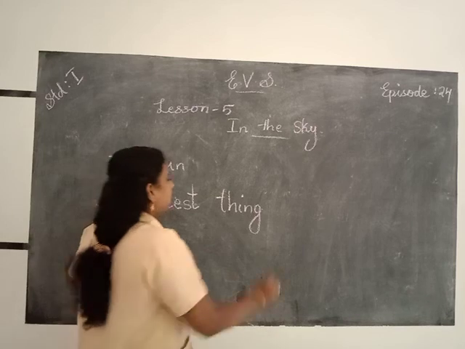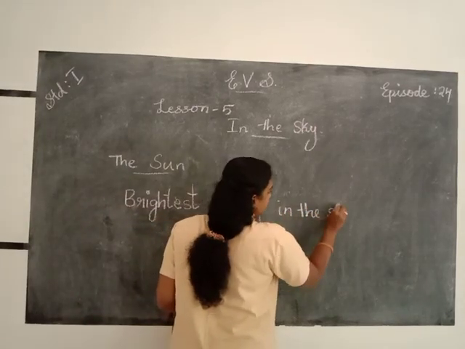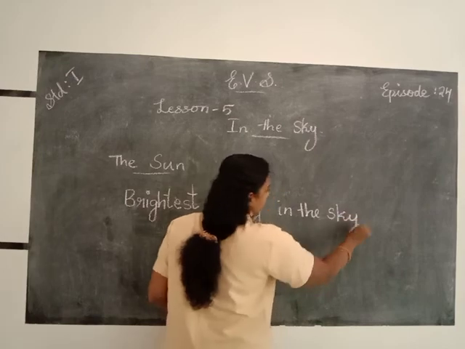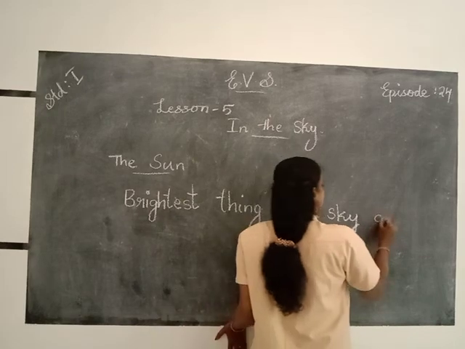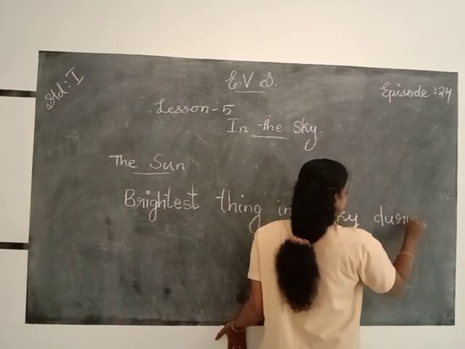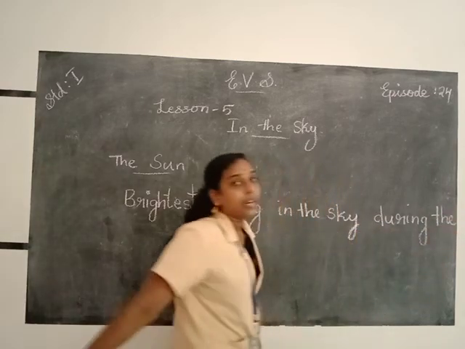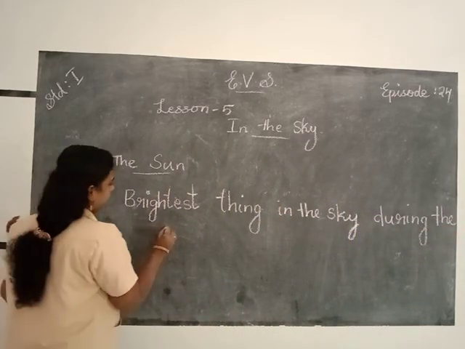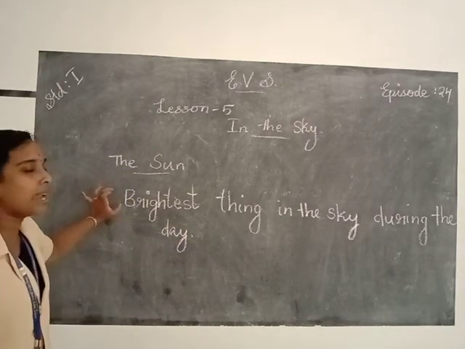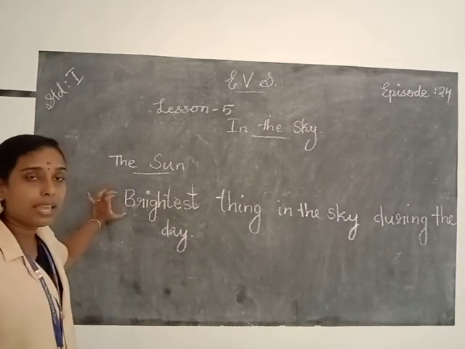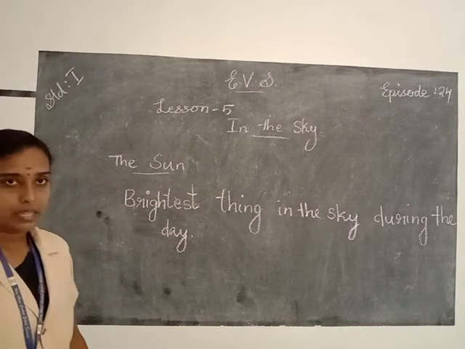Sky, S-K-Y. During the daytime, which is the brightest thing in the sky during the day? The sun. The sun is the brightest thing in the sky during the daytime.